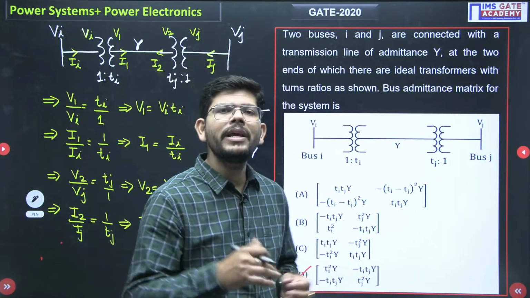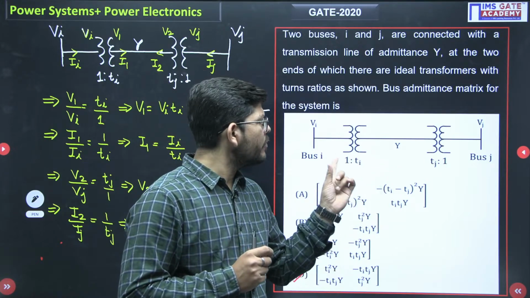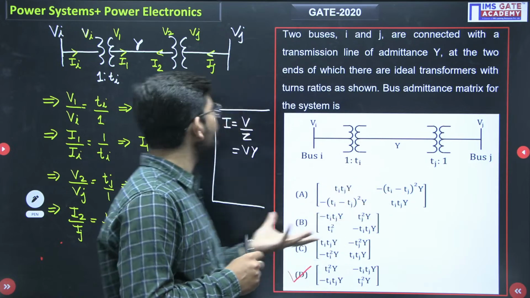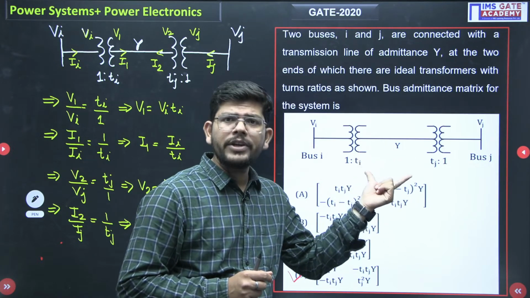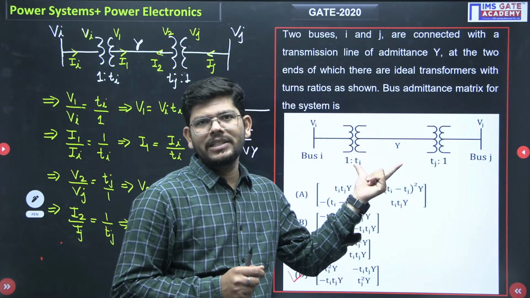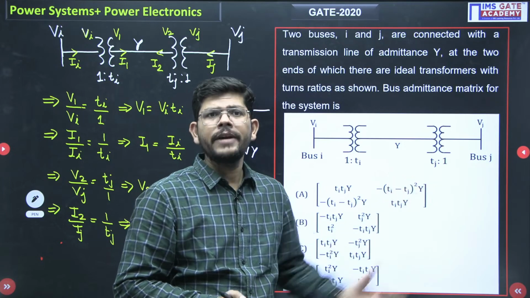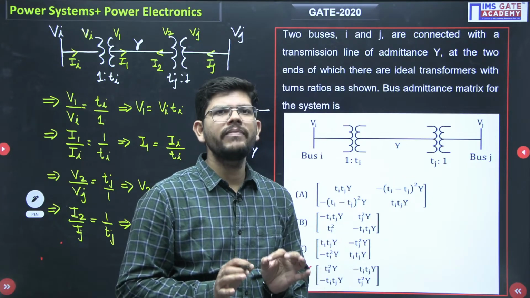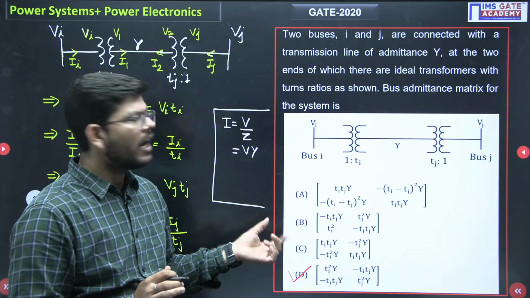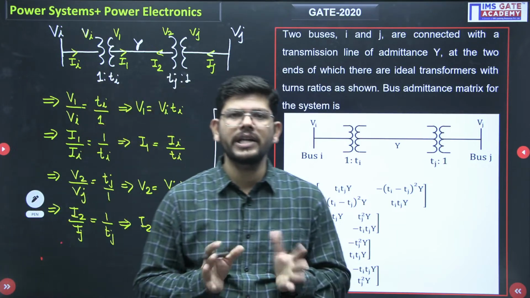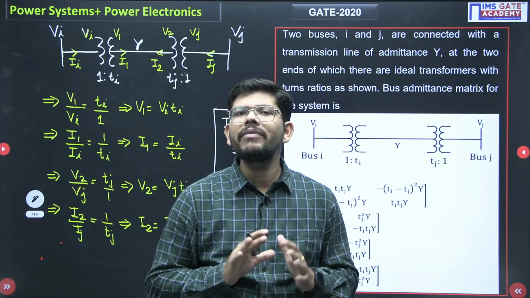Now this problem may be repeated as well. Instead of 2 transformers, you may have only 1 transformer. Instead of 1:Ti, Tj:1, you may have other ratios as well. This may be a numerical value as well. So whatever result you have obtained, you can practice this result and apply it in questions if you have anything other than this. This is how you could have solved this problem very easily. If you don't know how to resolve the transformers, that was a struggling question for you. If you have practiced that particular concept as well, this would have become a very easy one for you.